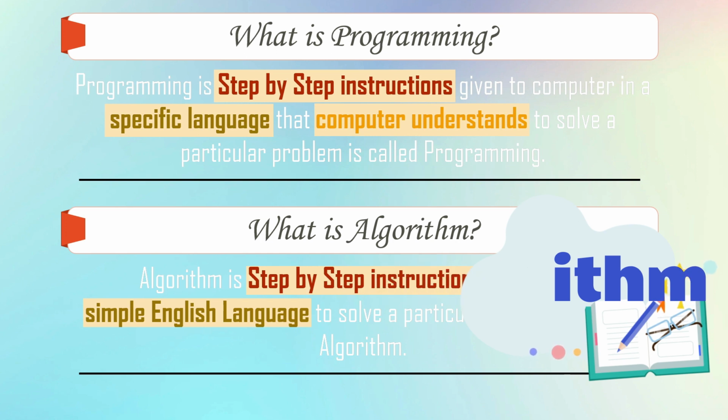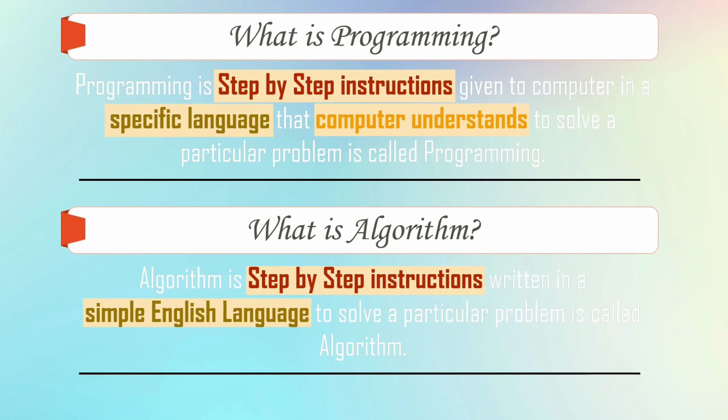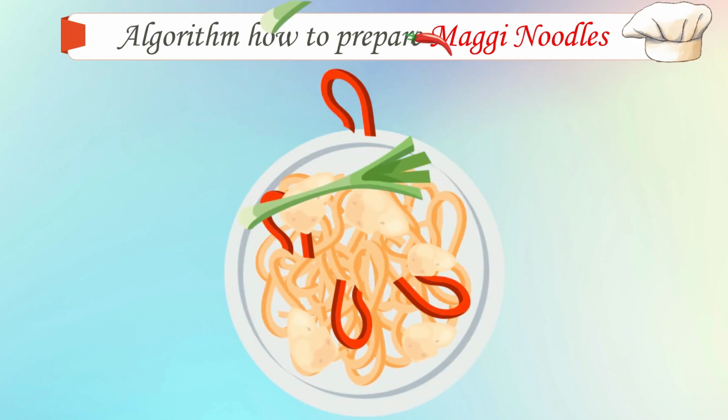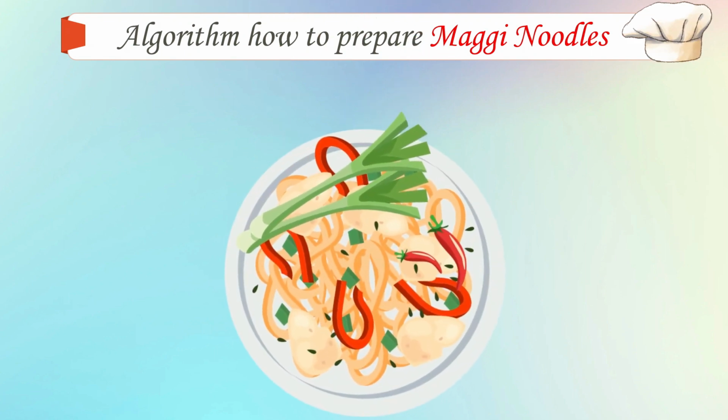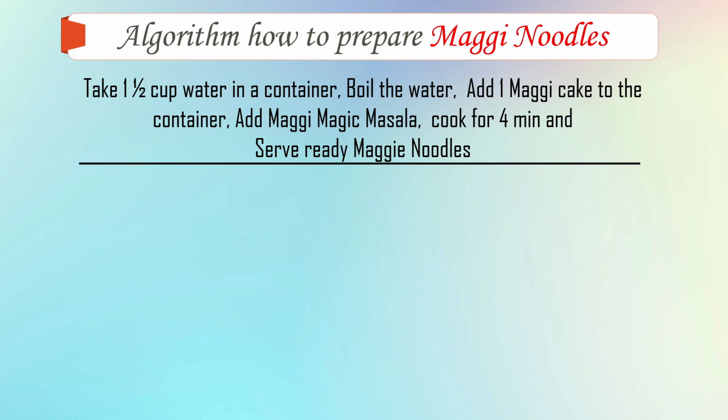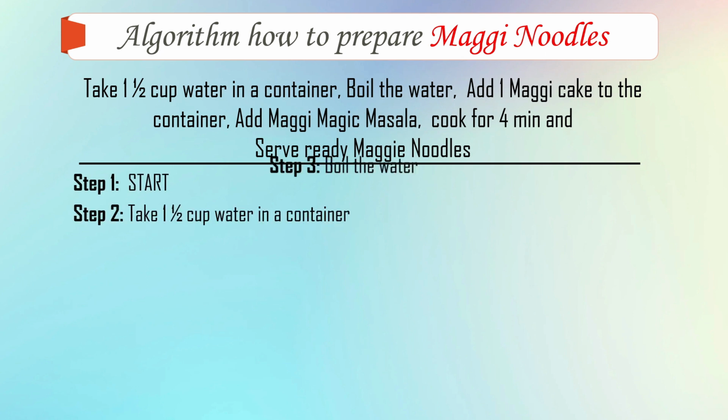To understand algorithms, let us take a very basic example. Everybody knows how to prepare Maggi, right? If we see a Maggi noodles packet, there are some instructions written on it on how to prepare it, the recipe of making Maggi noodles. Take half a cup of water in a container, boil the water, add 1 Maggi cake, add Maggi magic masala, cook for 4 minutes, serve when ready. Correct? This is a recipe for creating Maggi noodles. If you write this recipe in a particular manner, it is called an algorithm.